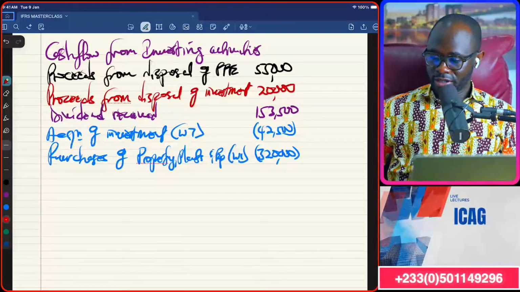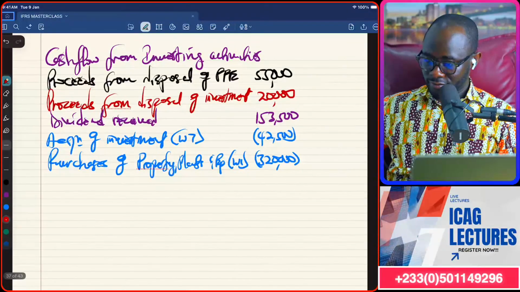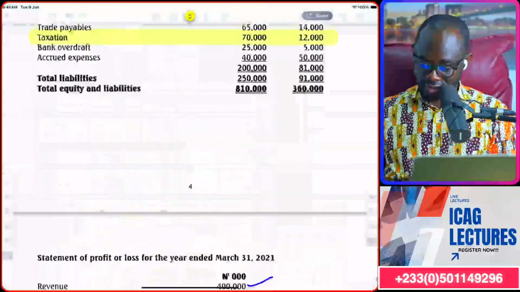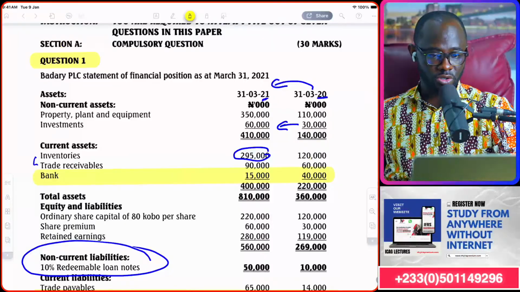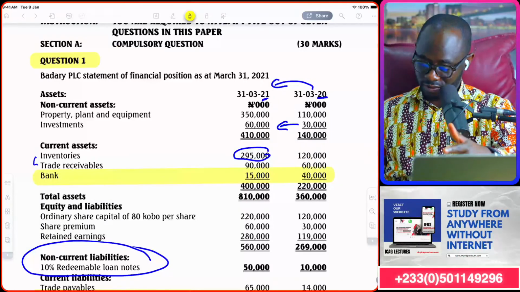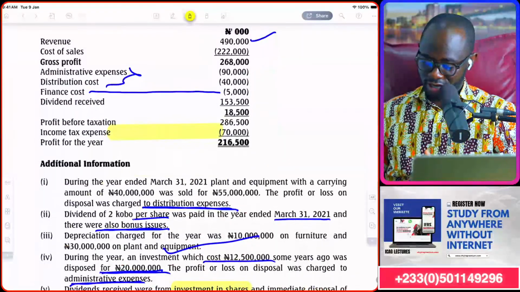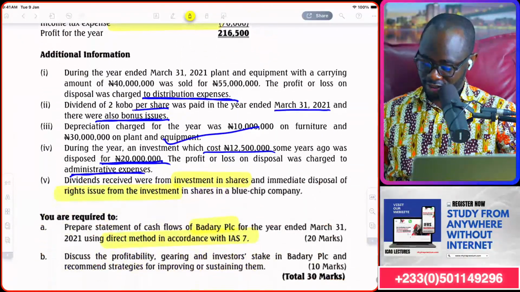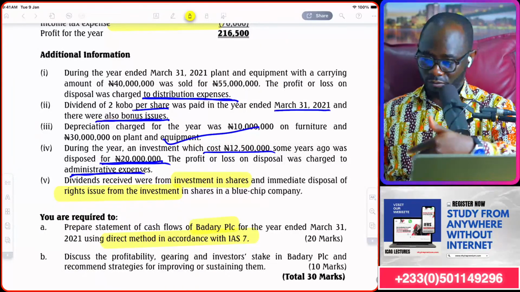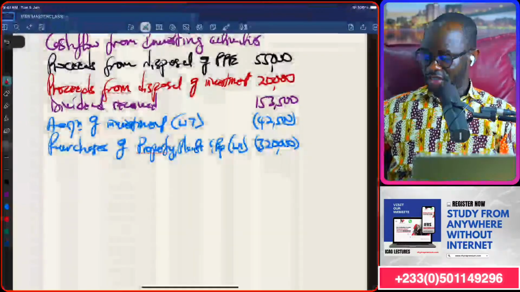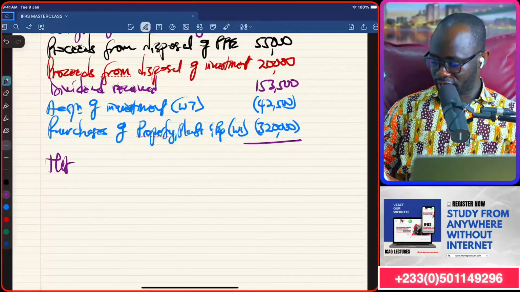So let's see if we can finish up with the investing activities. Are we done with the investing activities? Have we touched on everything? Property has been talked about. Investment has been talked about. Yeah. The dividend they received, we've brought it. The proceeds from the 2 disposals they did, we've brought them. Yeah. So I think that will be all. So we can have net cash flow